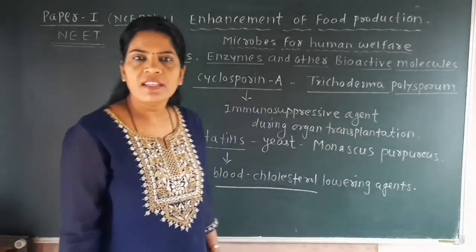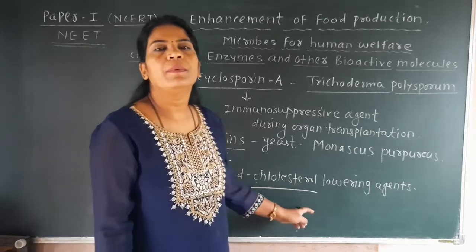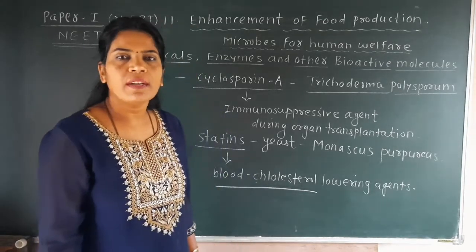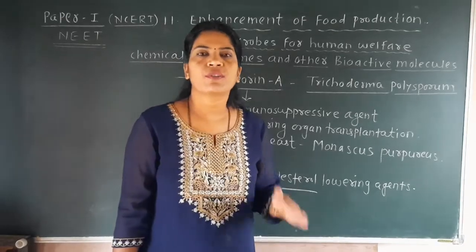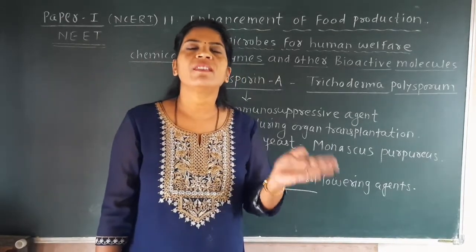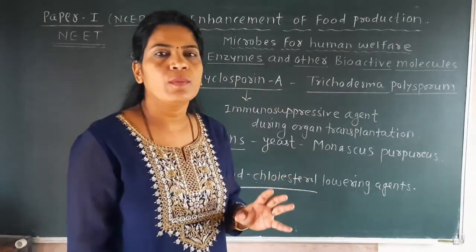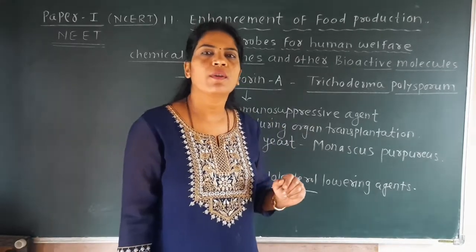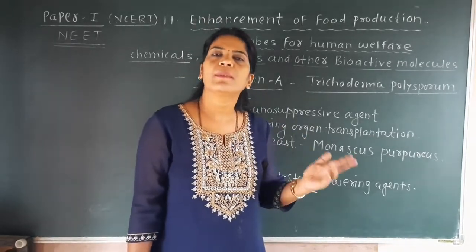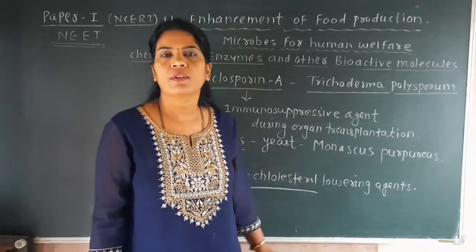The second example you have to remember under the title yeast is Monascus purpureus. It is another yeast which produces statin, and the role of statin is to lower the blood cholesterol level. In the body, one enzyme is involved in the formation of cholesterol, and this statin inhibits that enzyme, blocking its activity. Thus it lowers the blood cholesterol level.